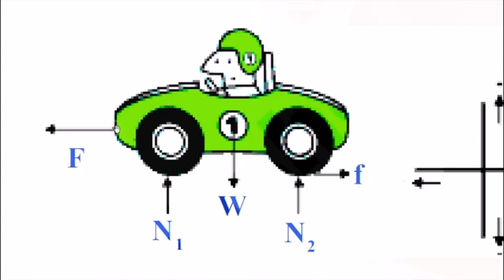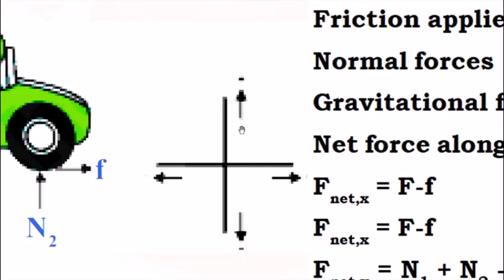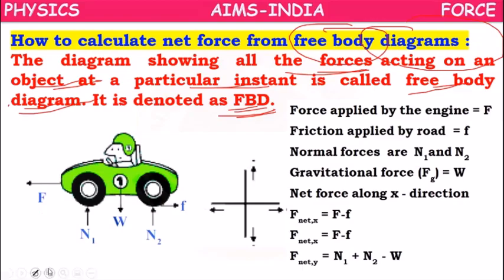Because of the engine force, the car is moving forward, that is F. But for that, near the tires, a frictional force opposing the motion, small f, will work. So weight is working, normal force is working, engine force is working, frictional force is working. Means weight acting downward, normal force acting upward, engine force acting leftward, frictional force acting rightward. All these forces are working.